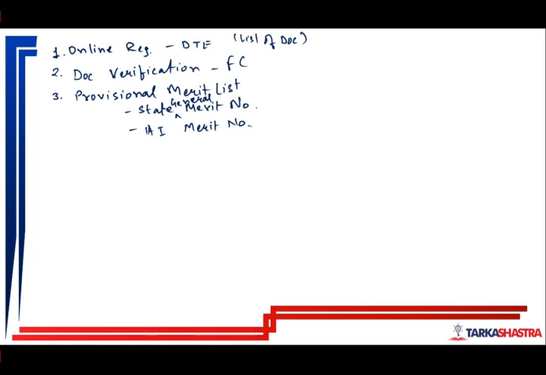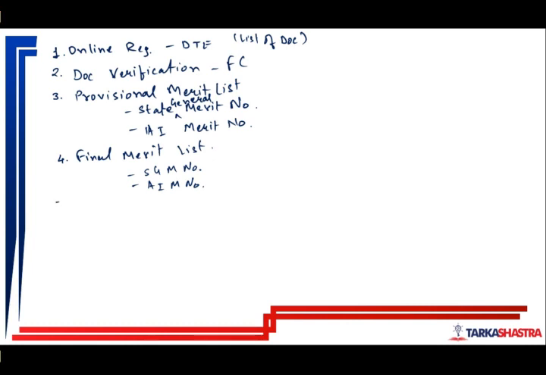If you don't have any issue with the merit list, you don't have to do anything. If you have any issue, then you have to apply. A 2-3 day window is given for that, and after that a final merit list is provided. Again, this also has the state general merit number and all India merit number. There can be no changes in this final merit list. This is final. You will have to accept it and move forward.